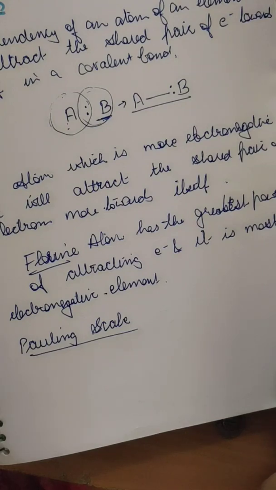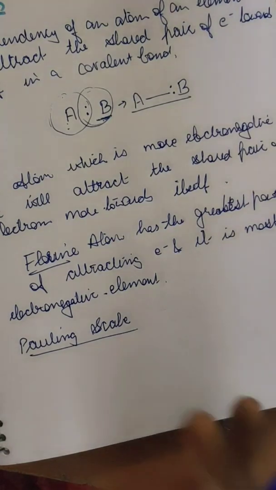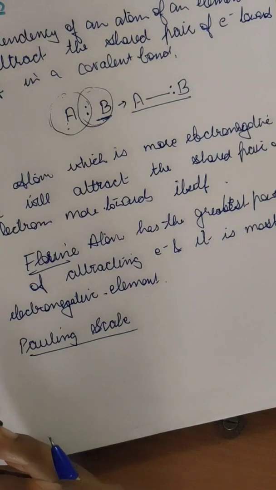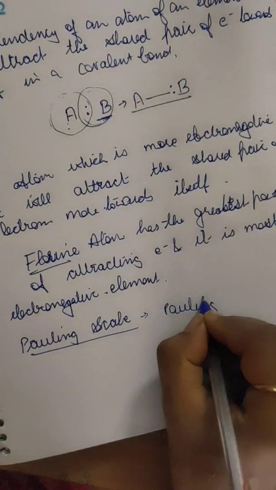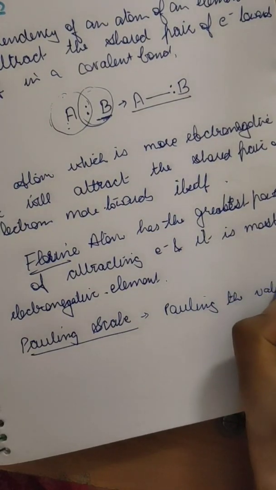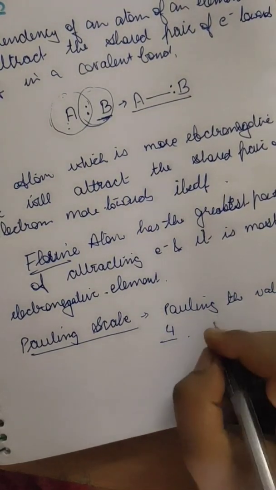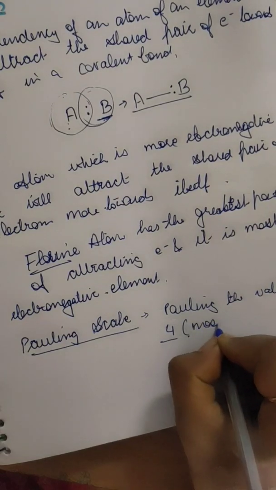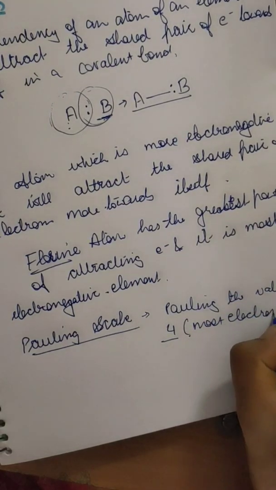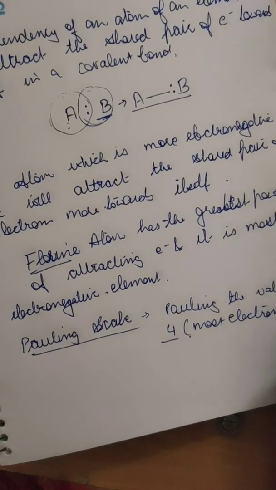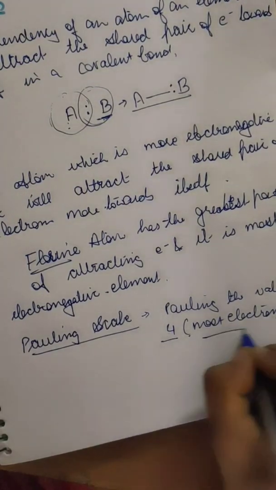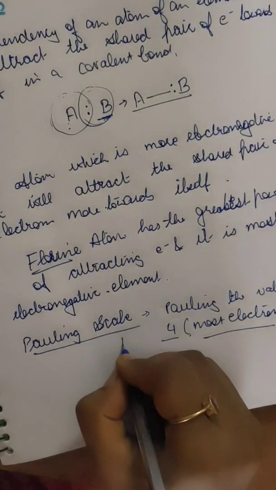In this, they find the large electronegativity difference between two atoms, and Pauling assigned the value 4 to the most electronegative element, that is fluorine.